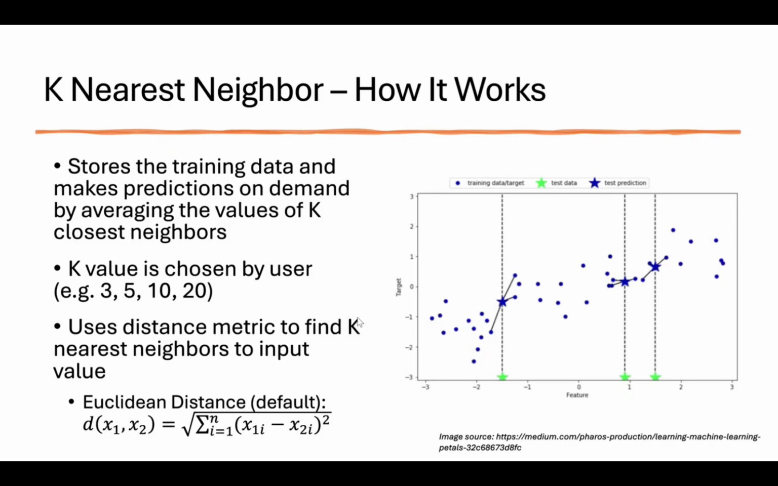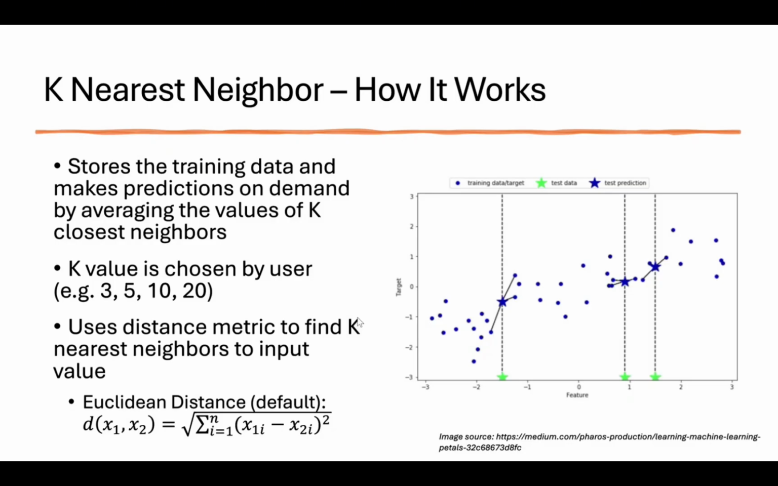To figure out which neighbors are closest, the algorithm uses a distance metric. The most common one is the distance we can see on the slide here, which measures the straight line distance between points. The formula shown here sums the squared differences for each feature and then takes the square root. On the right, we can see the plot, which shows how this works visually.